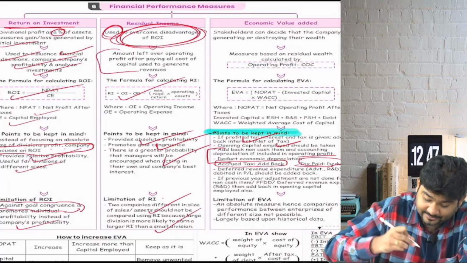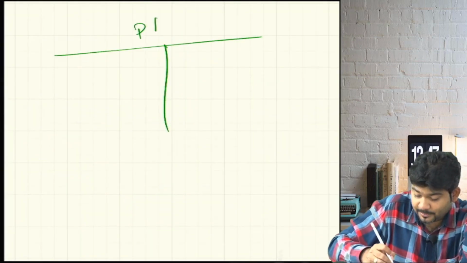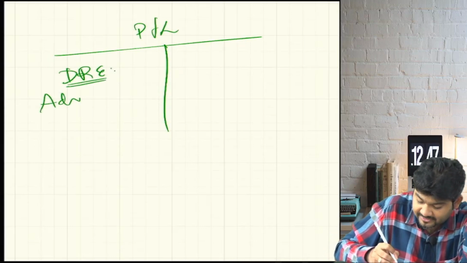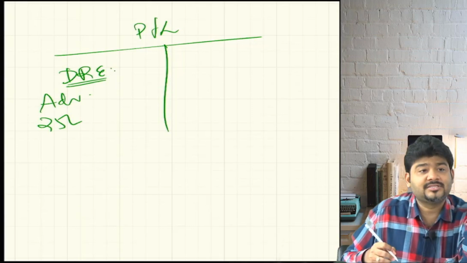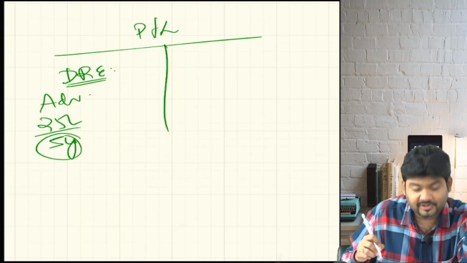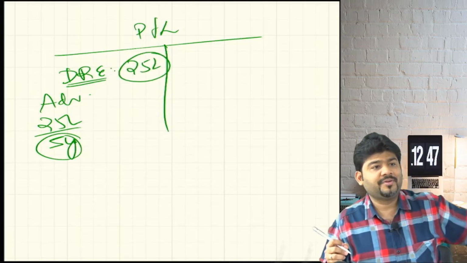At times what companies do is this. Suppose there is a deferred revenue expenditure, a huge advertisement of 25 lakh rupees is done, the benefit of which will continue for 5 years. But at times the company debits the full 25 lakh to the P&L account.